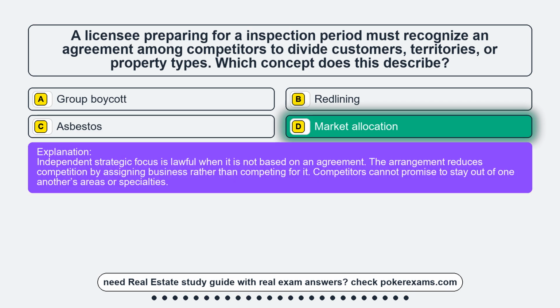Independent strategic focus is lawful when it is not based on an agreement. The arrangement reduces competition by assigning business rather than competing for it. Competitors cannot promise to stay out of one another's areas or specialties.